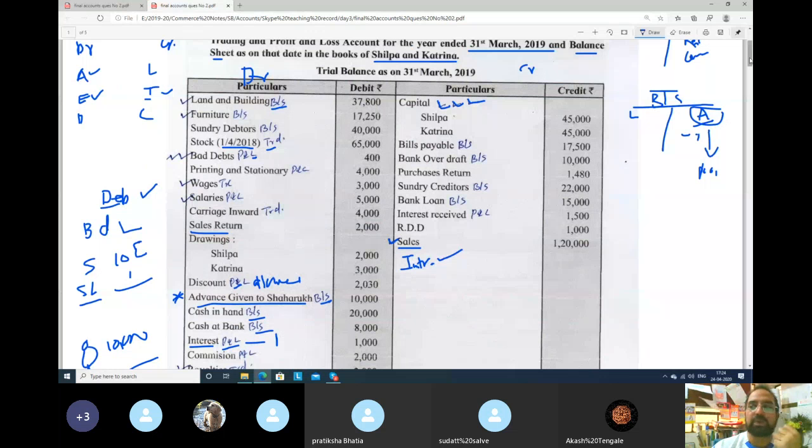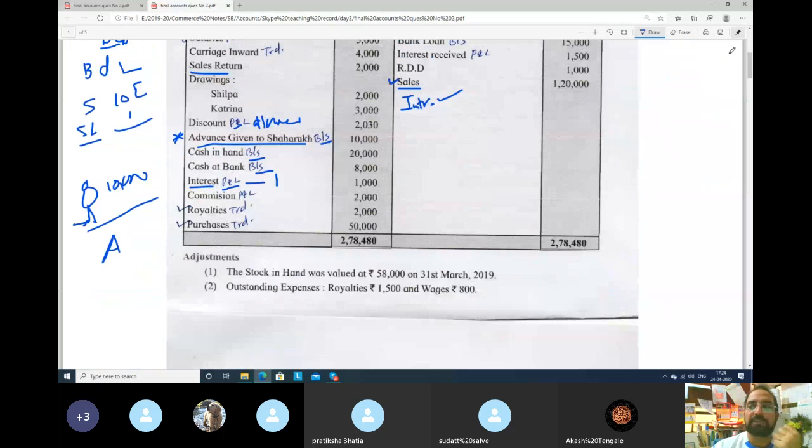So interest paid होगा तो expense है, right? So if we have expense, that will go to profit and loss account. Commission same. See beta here, commission, this is debit side, so means it is which commission? Commission paid. So it will go to profit and loss debit side. If this would have been this side, for example credit side, commission, तो फिर ये क्या होता? Commission received होता. तो ये हमारी income होती, right?